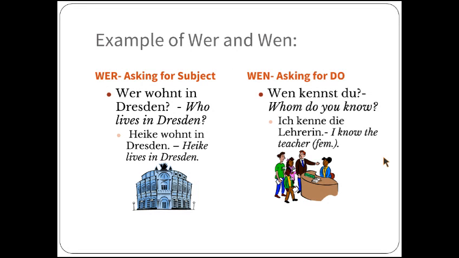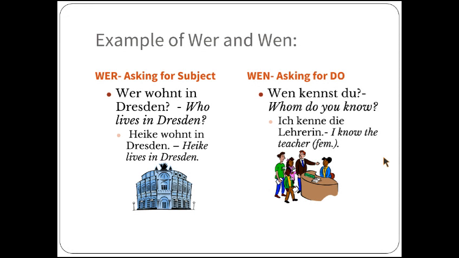Another example is when we ask for the subject, for example, wer wohnt in Dresden? We want to know who is the person that is living in Dresden. Answer, Heike wohnt in Dresden. Heike is the one living in Dresden.